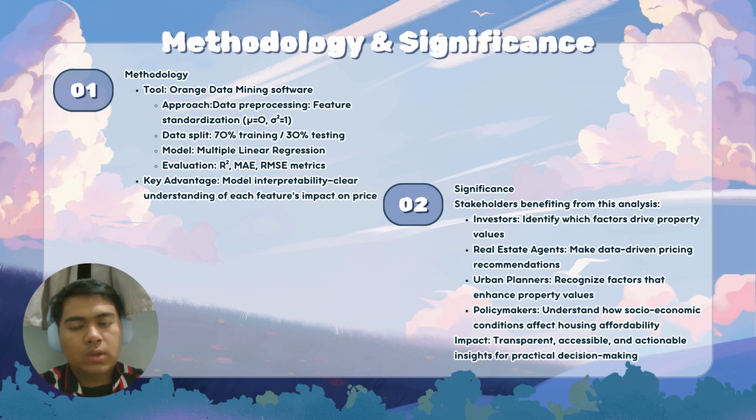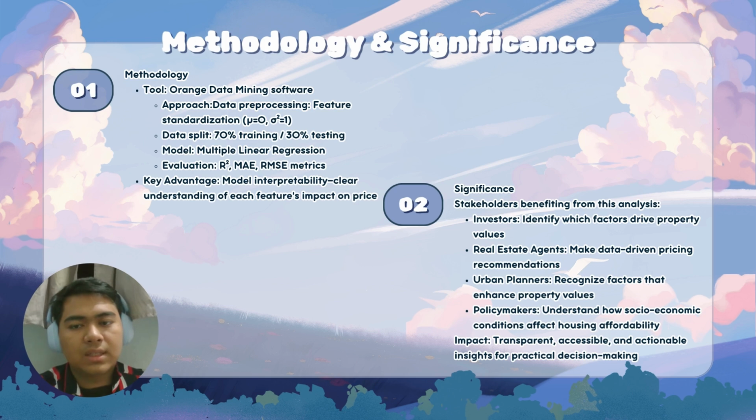In this project, we use Orange data mining software to analyze property values. The methodology involves feature standardization, splitting the data into 70% training and 30% testing, and applying a multiple linear regression model. We evaluated performance using R-square, MAE, and RMSE, with the key advantage being interpretability. We can clearly see how each feature impacts housing prices.